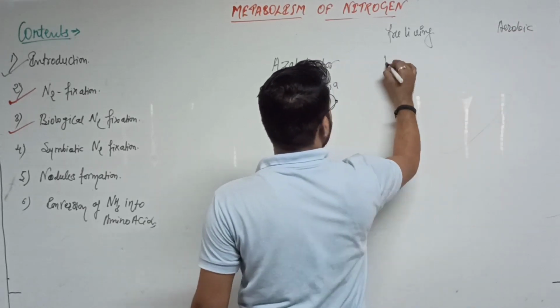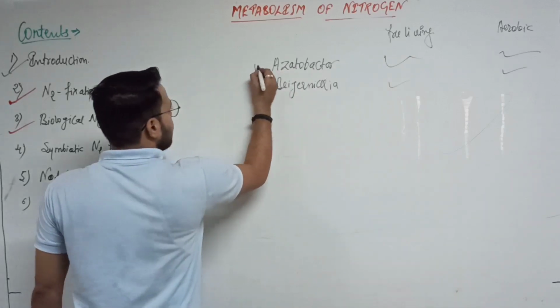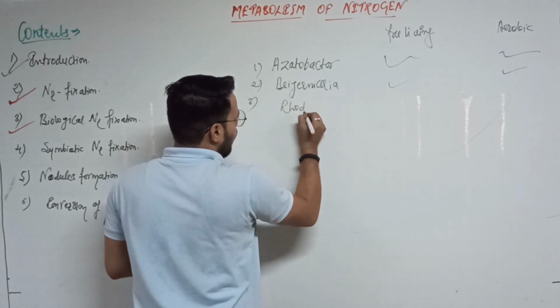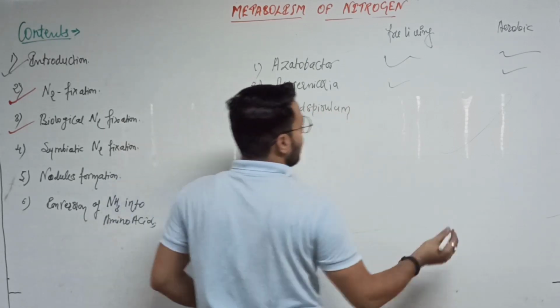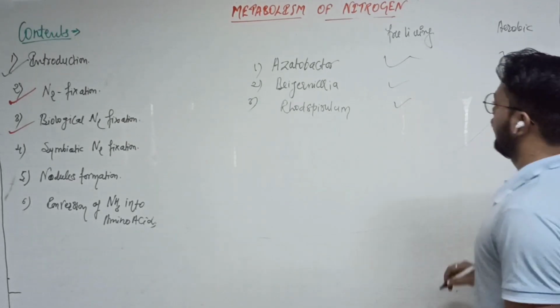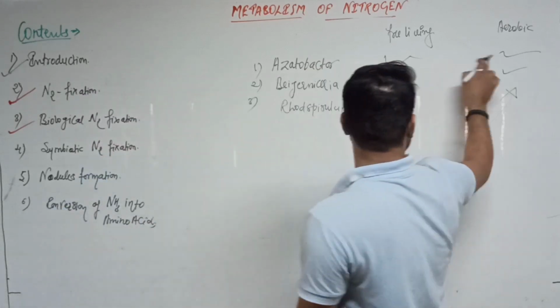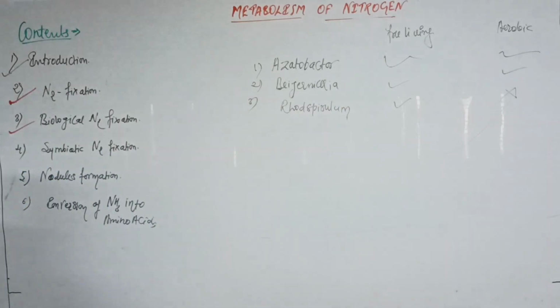Both are free living and aerobic. Third is Rhodospirillum, which is also free living but non-aerobic. Azotobacter and Beijerinckia are both free living and aerobic, but Rhodospirillum is a free living but non-aerobic organism. That is clear.